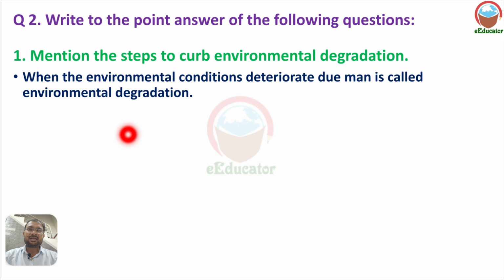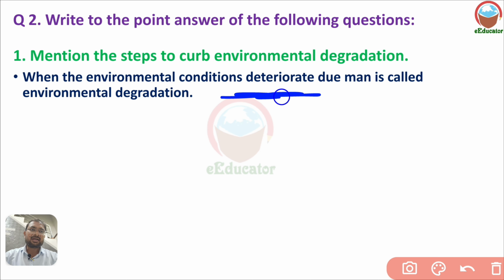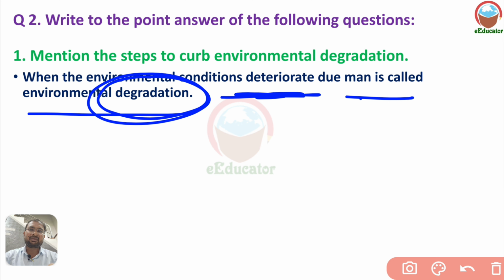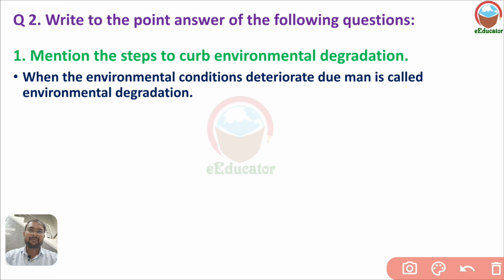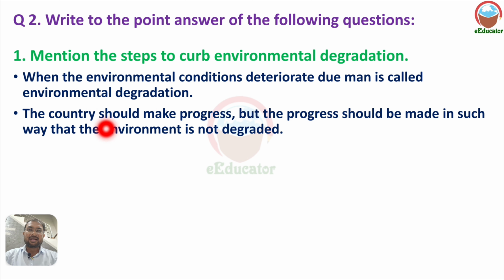When the condition of the environment deteriorates, it is called environmental degradation. What is environmental degradation? When the quality of the environment deteriorates, it is known as degradation of the environment. A country should make progress, but the progress should be made in such a way that the environment is not degraded.